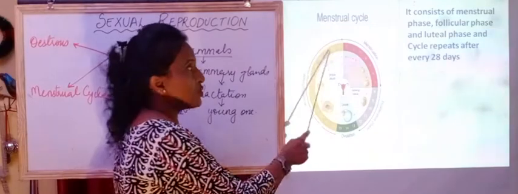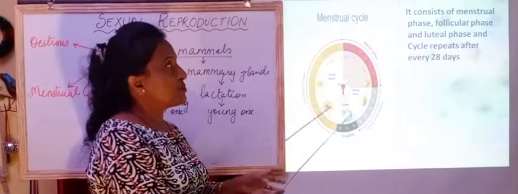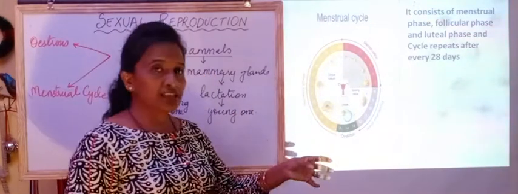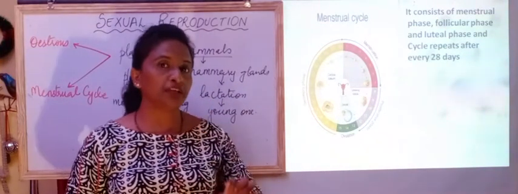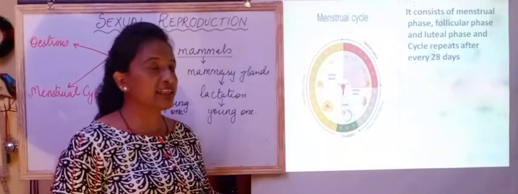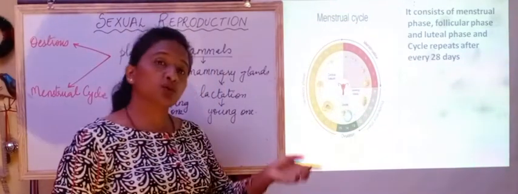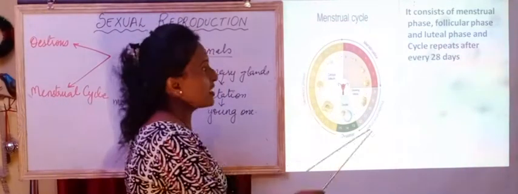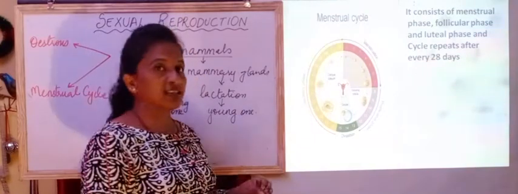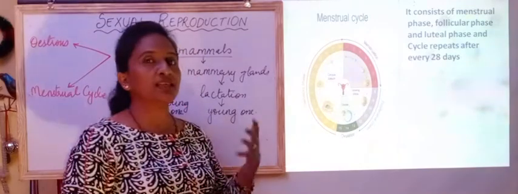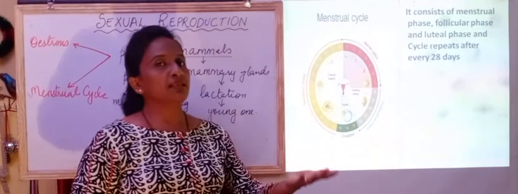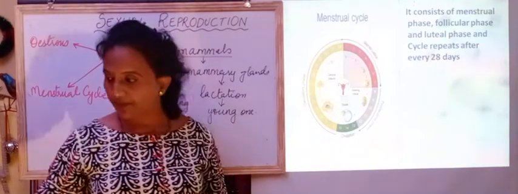Okay, so what is the main difference between the estrous cycle and the menstrual cycle? There it is only 12 to 24 hours, that is the peak period or heat period where breeding can take place. Whereas here, since the menstrual cycle occurs after every 28 days, throughout the year these animals can give birth to young ones.